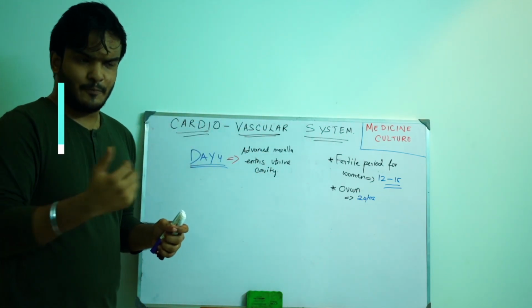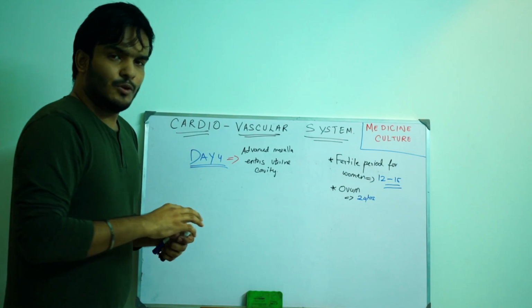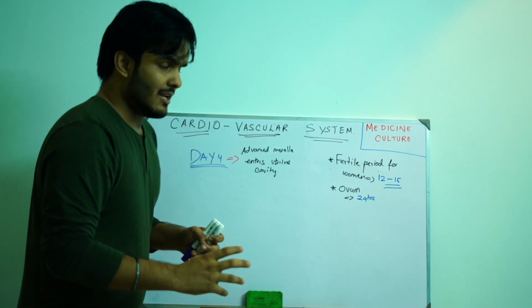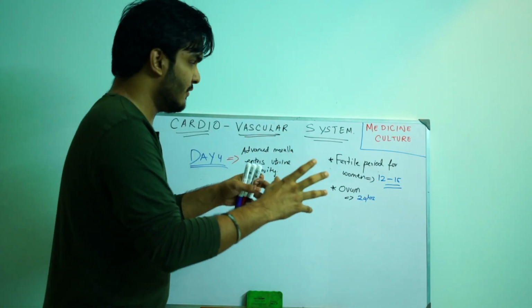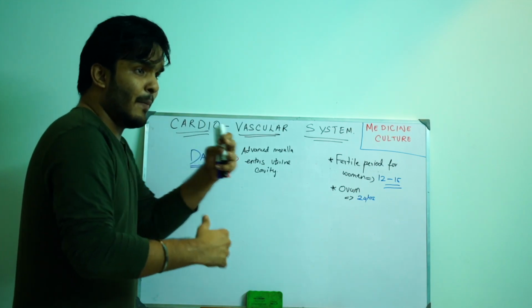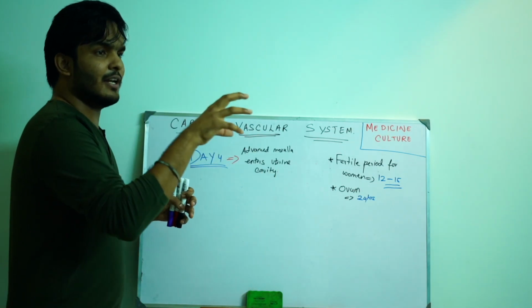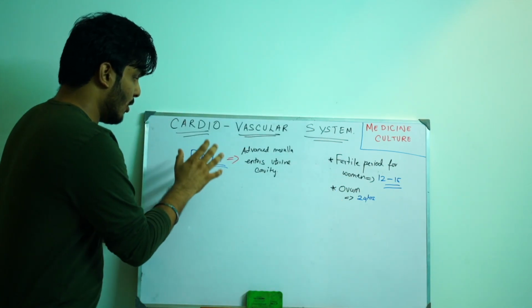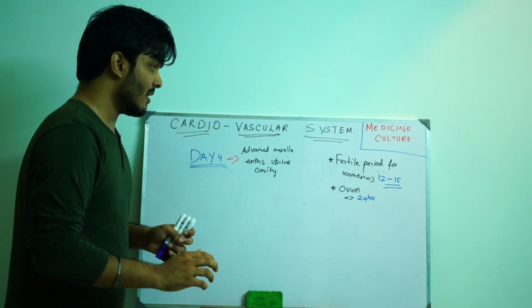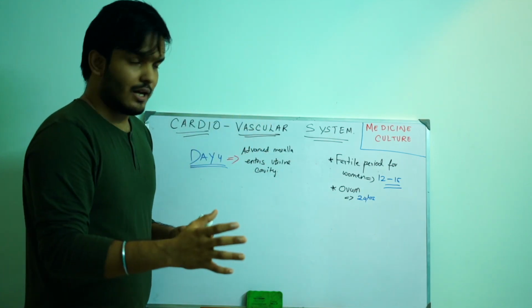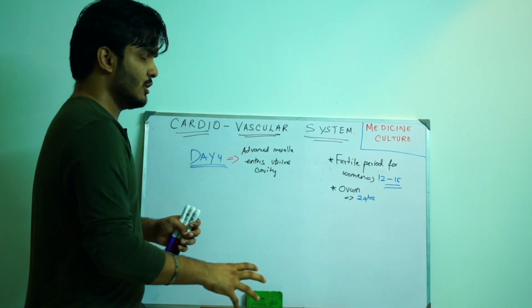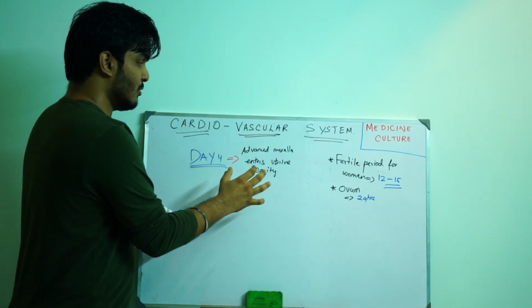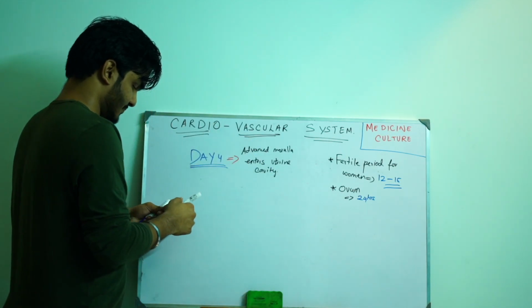What about the previous time? I think you guys would have studied that fertilization happens in the ampulla of the fallopian tube. So day by day, this conceptus will migrate forward from the ampulla of the fallopian tube to the uterine cavity. It is on this day, day number 4, where it is advanced morula, that this stage enters the uterine cavity. This advanced morula enters uterine cavity.